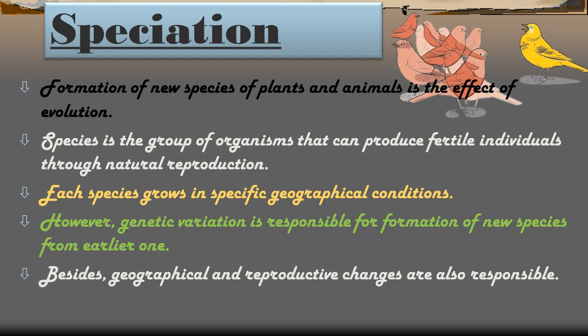Besides, geographical and reproductive changes are also responsible. The geographical conditions, that means their food, habitat and the surrounding environment, and the reproductive changes are also responsible for evolution and speciation. Similarly, geographical or reproductive isolation also leads to speciation. That means their habitat, their living place and the reproductive pattern should change for speciation. Then only will a new species with new or modified characteristics be formed. So this is all about speciation. I hope you all have understood this.